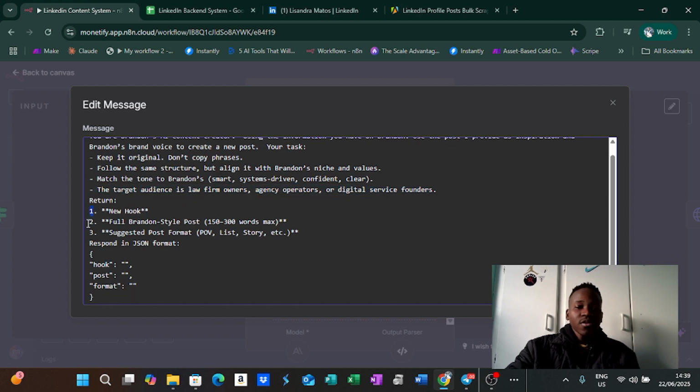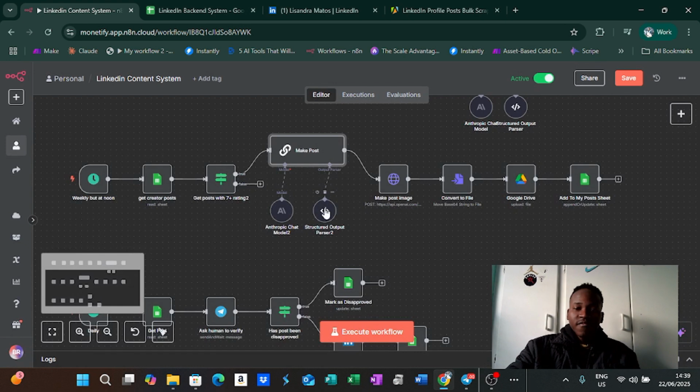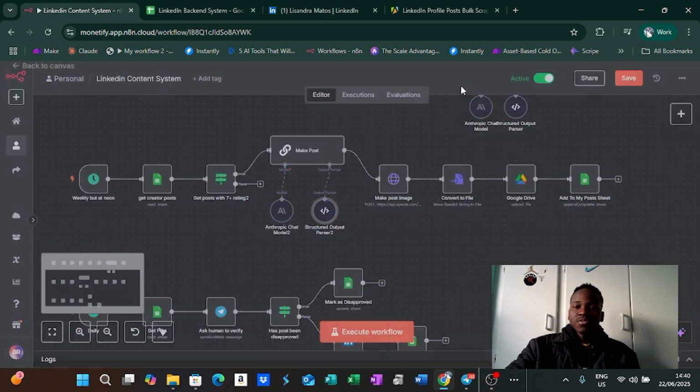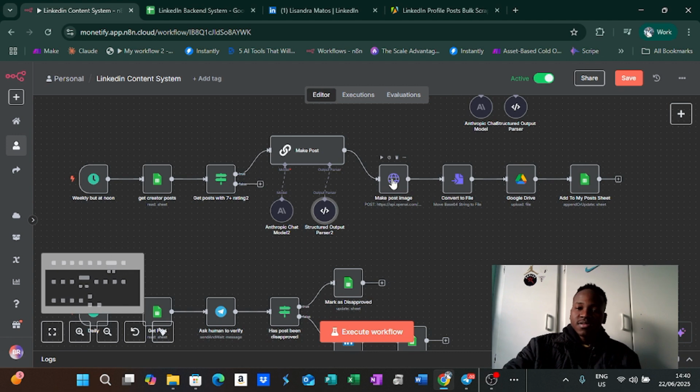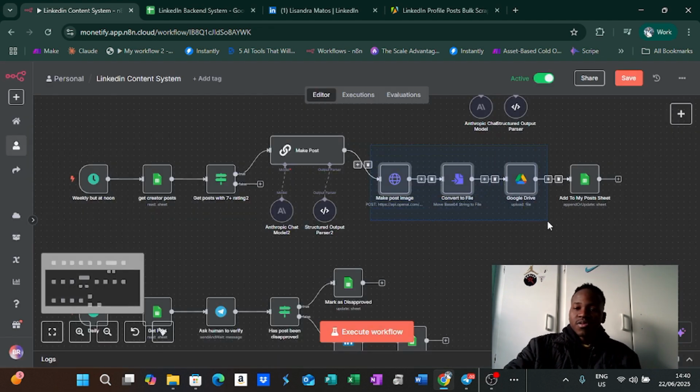Return a new hook, the post, the suggested format, and the suggested format in JSON. Obviously, we also have that formatting over here, just so we make sure it gives us the correct output. And then over here would be the simple optional step if you want media to be in there, if you want to post with a photo, or you want AI to create the photo.